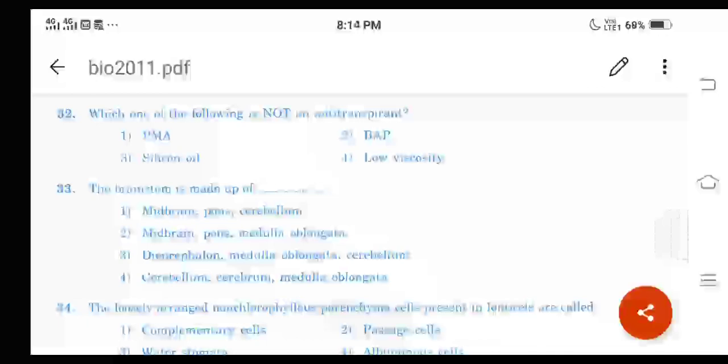And for this question, option 2 is the correct answer. The brain stem is made up of midbrain, pons, medulla oblongata. The three major regions that make up the brain stem are midbrain, pons and medulla oblongata. You can refer to the chapter in first PUC, Neural Control and Coordination, page number 321, right? And let us go for the next question.